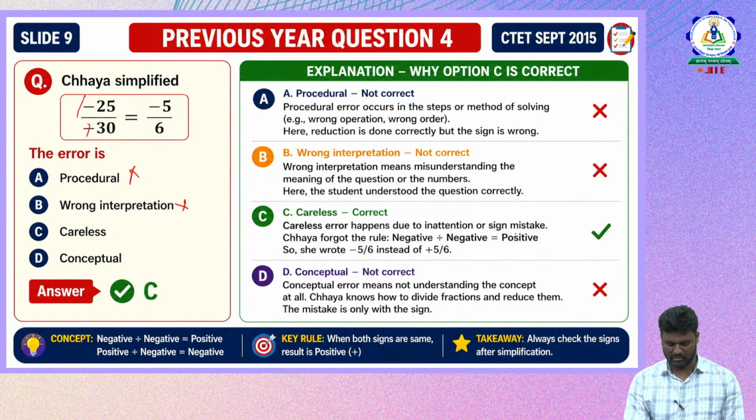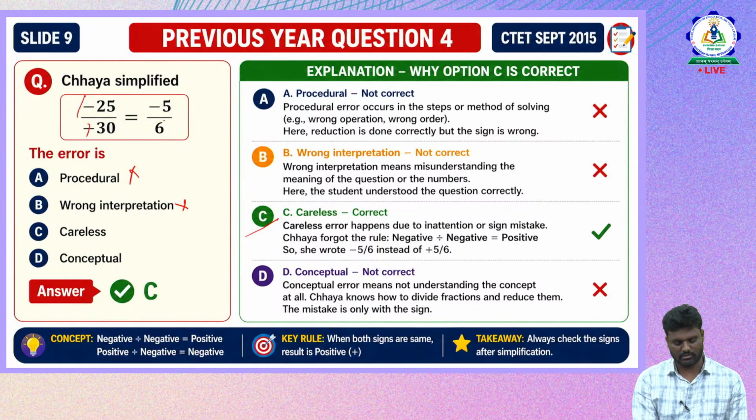Okay, so because of this carelessness, he represented the solution as minus 5 by 6, which is wrong. So you know the concept, how to perform the calculation, how to simplify, but only because of inattention or sign mistakes, he committed a careless error. So option 3 is the correct one.